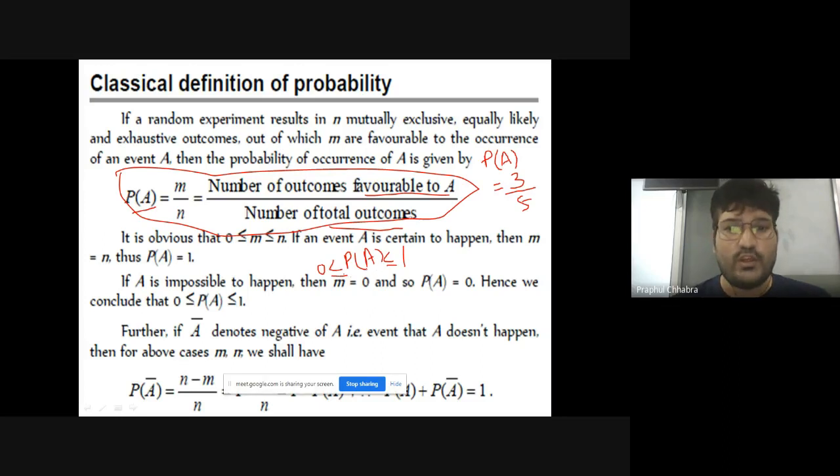If probability of any event is equal to 1, then that event is called a certain event. So we can say probability of happening of any event is greater than or equal to 0, but less than or equal to 1.